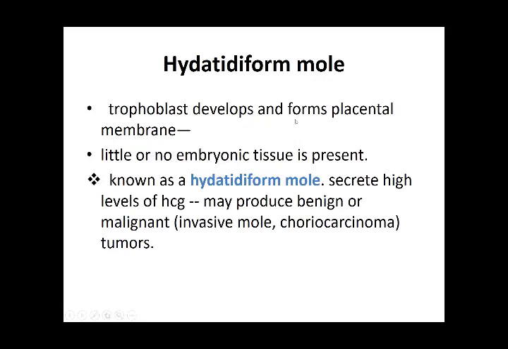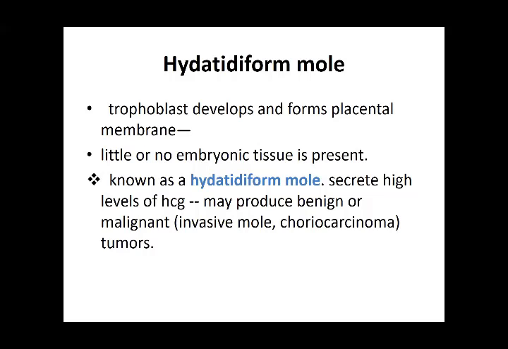Then there is the hydatidiform mole. In a hydatidiform mole, all the genetic material, the double DNA, is from the father, but the mother's cell, the female cell, is without the nucleus.